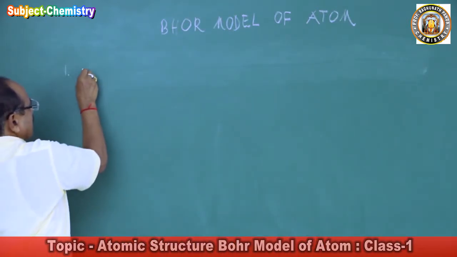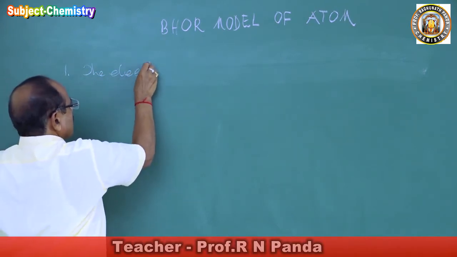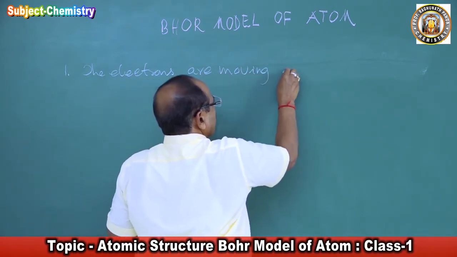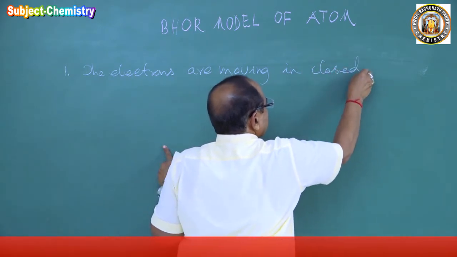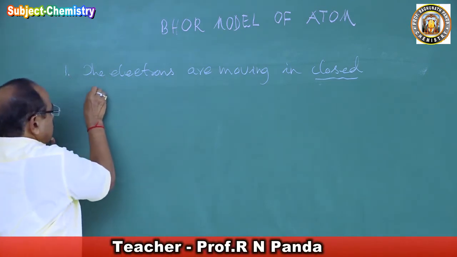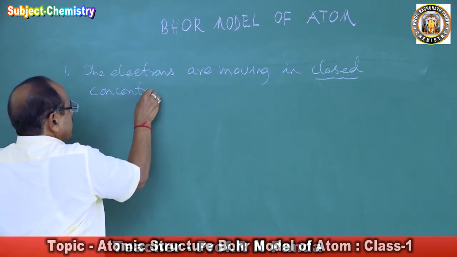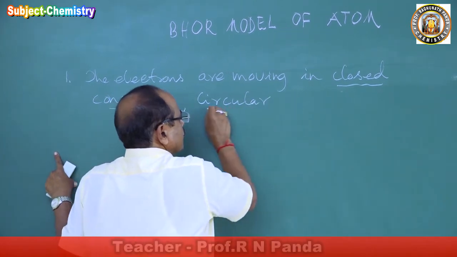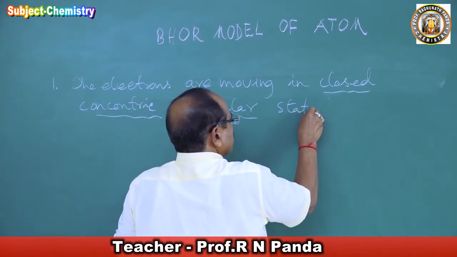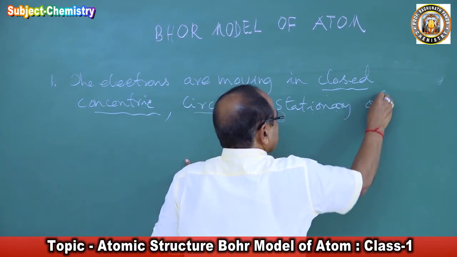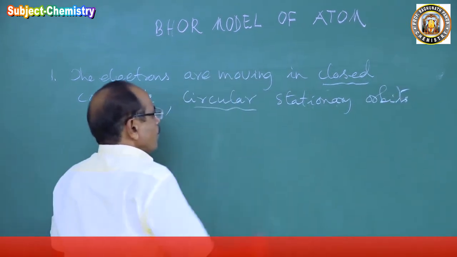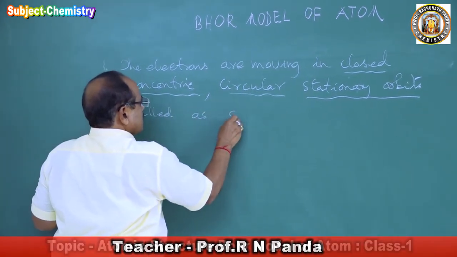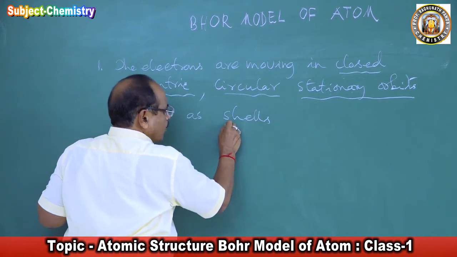First postulate: he says the electrons are moving in closed, concentric, circular, stationary orbits called shells. You see how the restrictions are imposed.